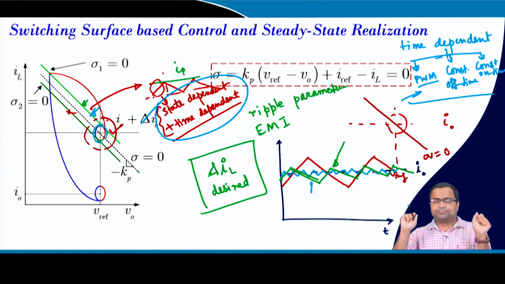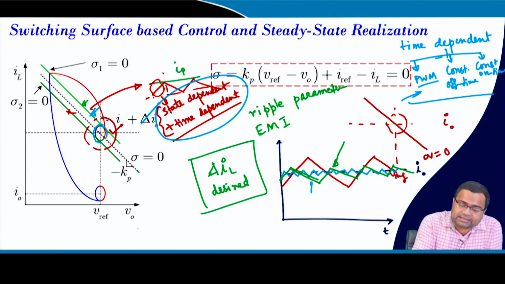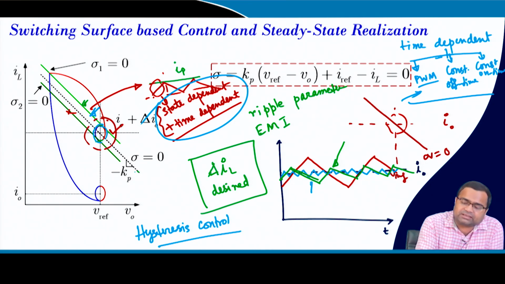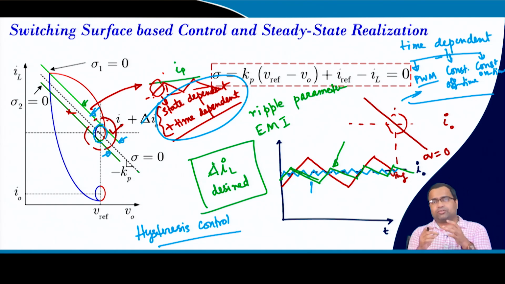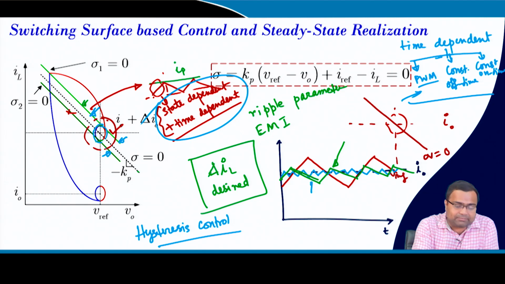But if you take a hysteresis control, and we have discussed that this band is represented by hysteresis, it gives a direct control, because it is nothing but state dependent on both sides. So, it is state dependent only, there is no time dependent part.